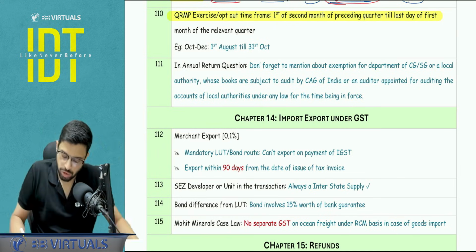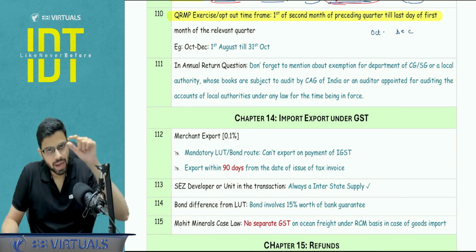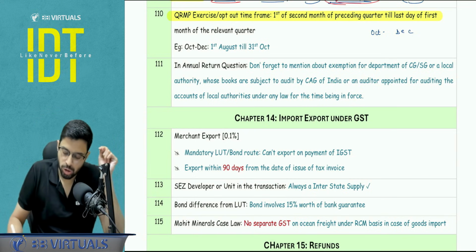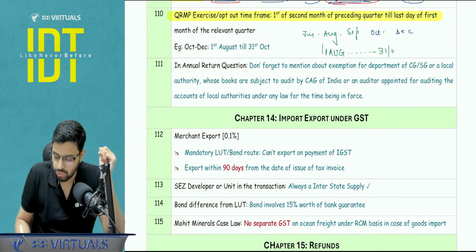A simple example: let's say October, November, December. The timeline for opting in or out will be in the last quarter, July, August, September. From August, first day, you will pick 1st August till 31st of October.